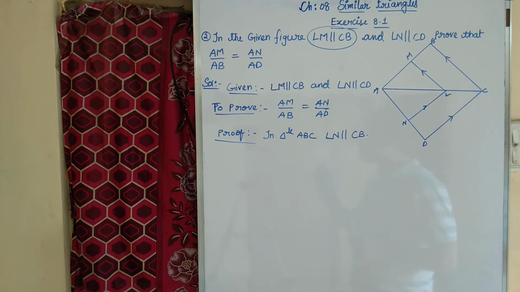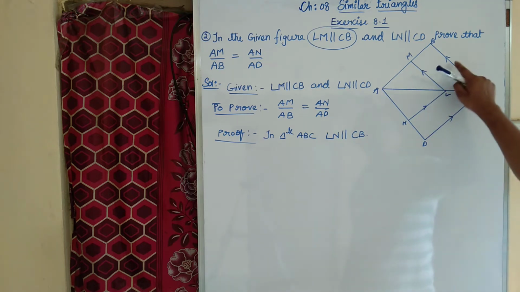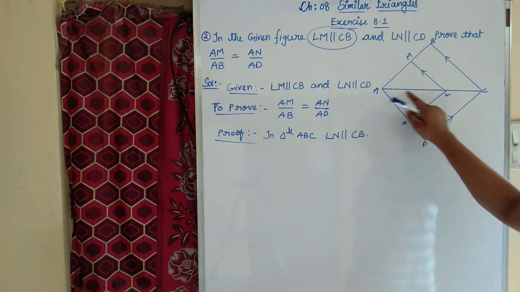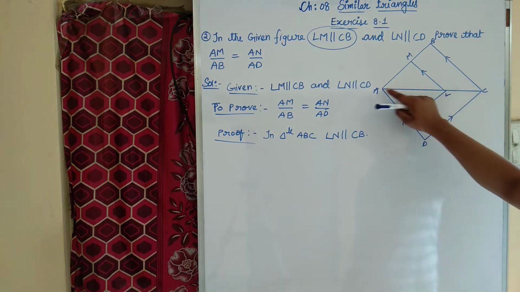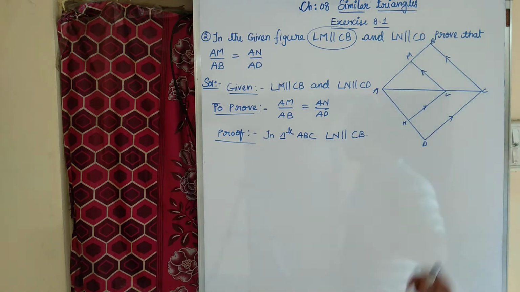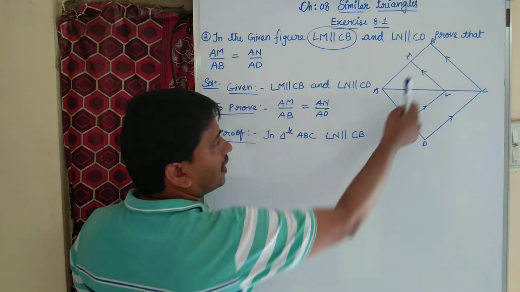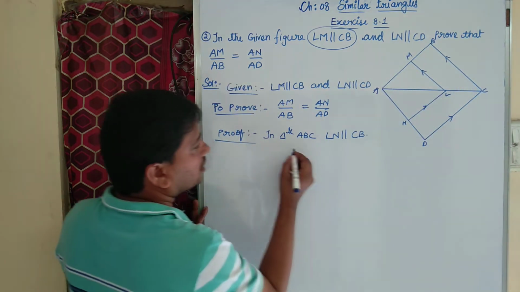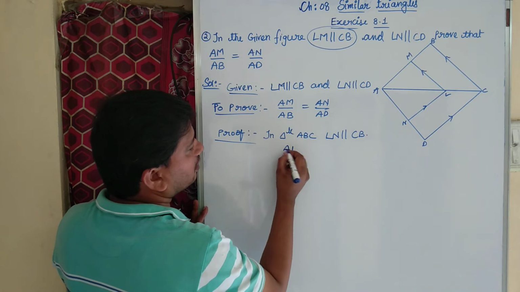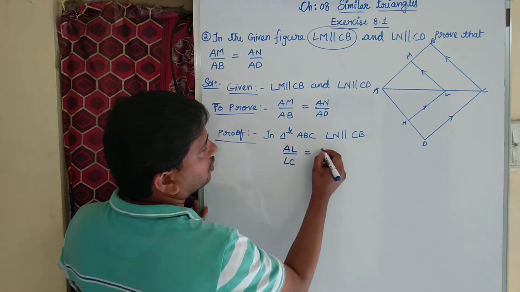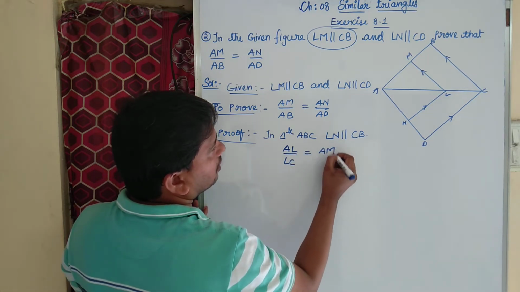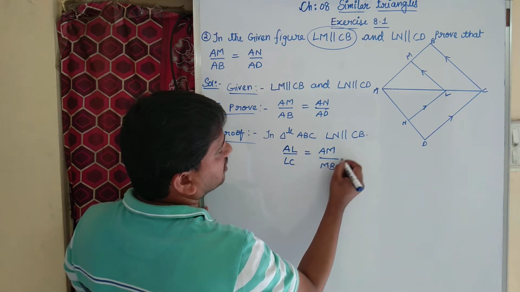That is called the basic proportionality theorem. If LM is parallel to CB, then I can write AL by LC equal to AM by MB. This is equation number 1.